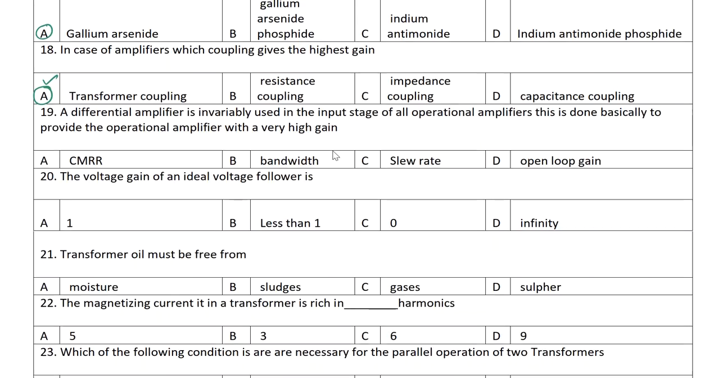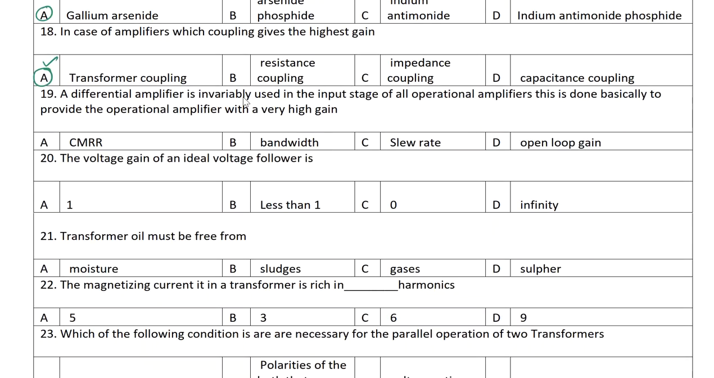Okay, next one, a differential amplifier is invariably used in the input stage of all operational amplifiers. This is done basically to provide the operational amplifier with a very high gain. So very high gain, and the correct option here is CMRR. Other options are bandwidth, slew rate, open loop gain. It is CMRR. What is the CMRR?